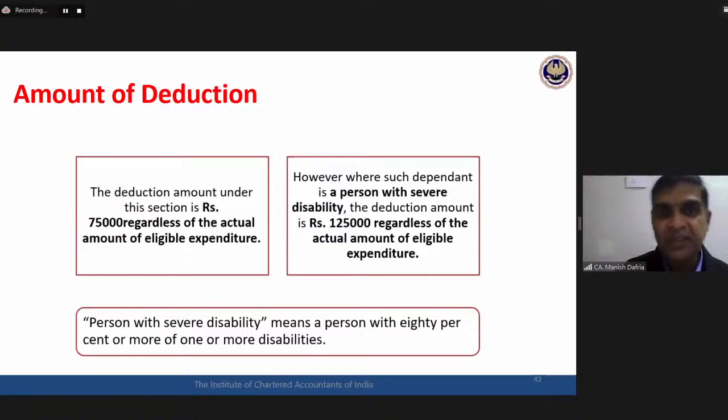Lots of us will get confused and claim a deduction of only 5,000. The 80DD deduction has nothing to do with the quantum of actual expenditure. How much is the actual expenditure is not the criterion. 75,000 or 1,25,000 deduction would be available regardless of the amount of actual expenditure.